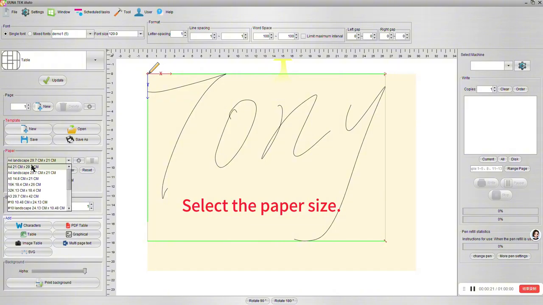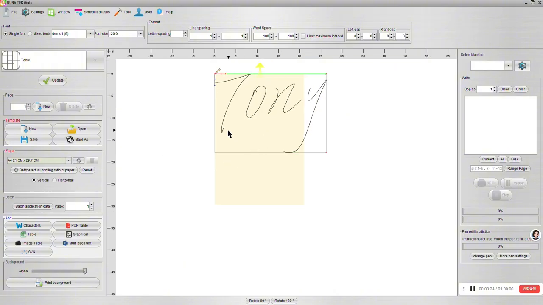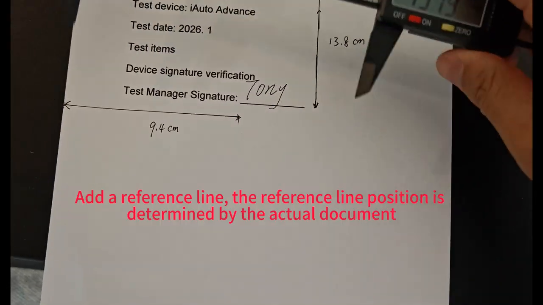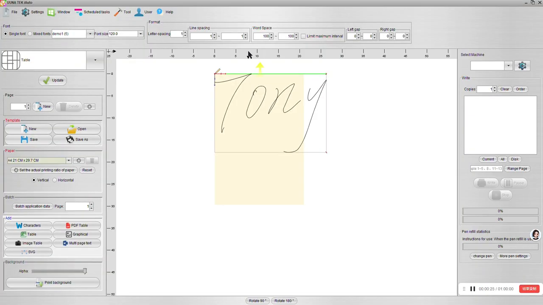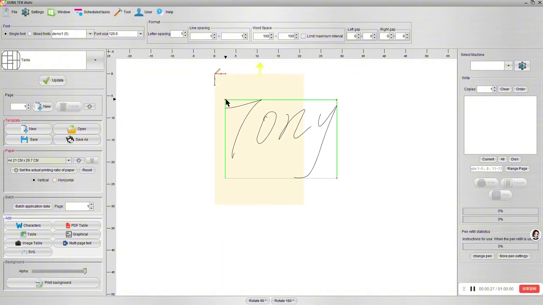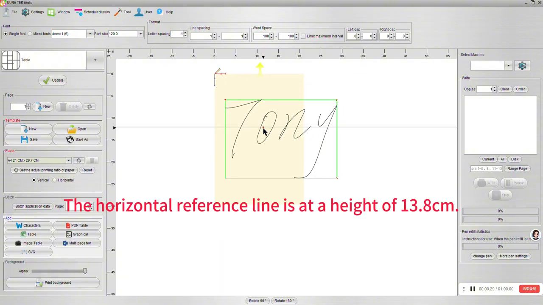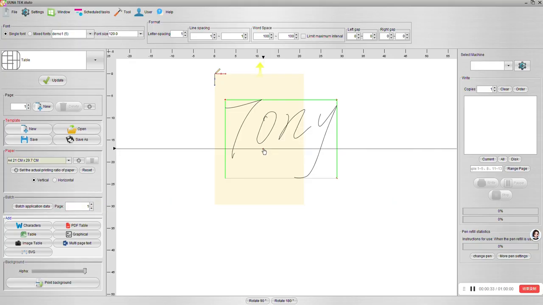Select the paper size. Add a reference line. The reference line position is determined by the actual document. The horizontal reference line is at a height of 13.8 centimeters.